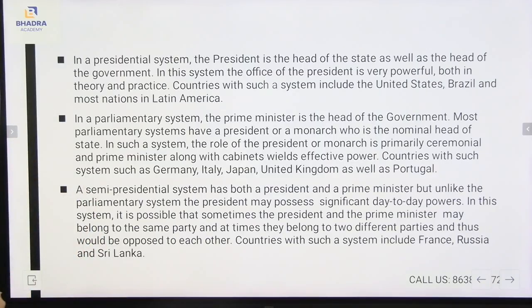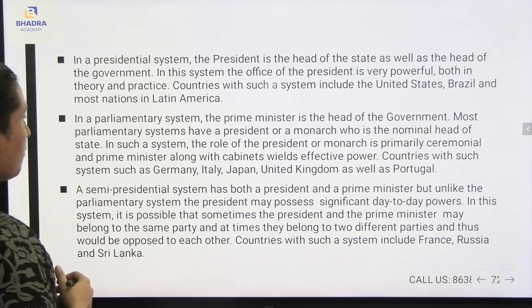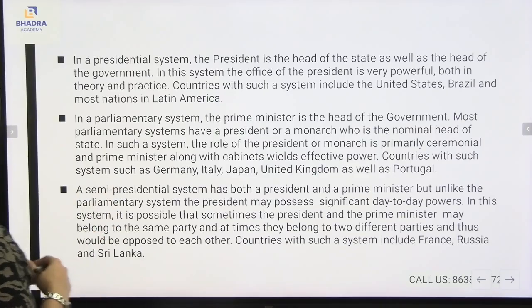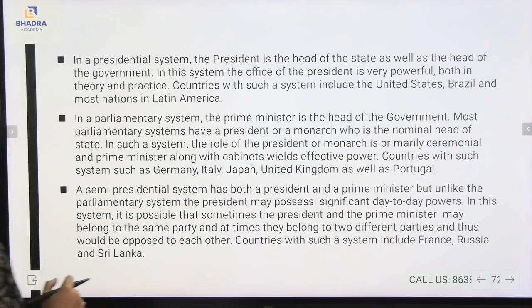In a parliamentary system, the prime minister is the head of the government. Parliamentary systems have a president or a monarch who is the nominal head of the state. In such a system, the role of the president or monarch is primarily ceremonial, and the prime minister along with the cabinet wields effective power. Countries with such systems include Germany, Italy, Japan, the United Kingdom, as well as Portugal.